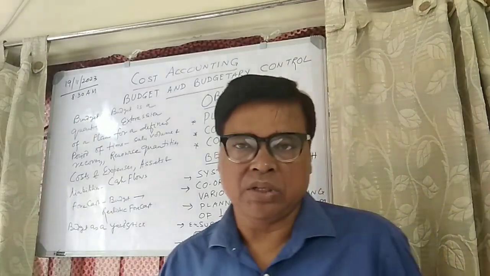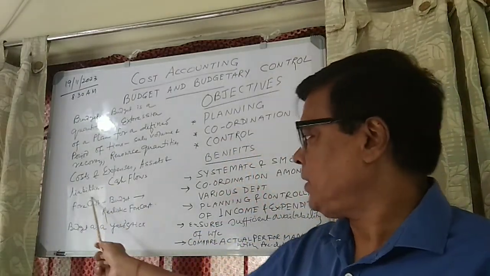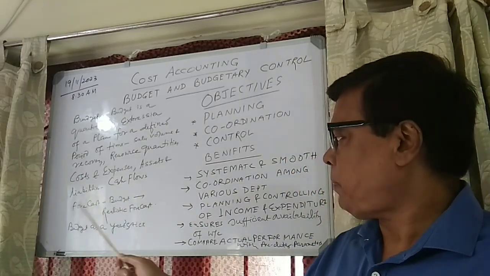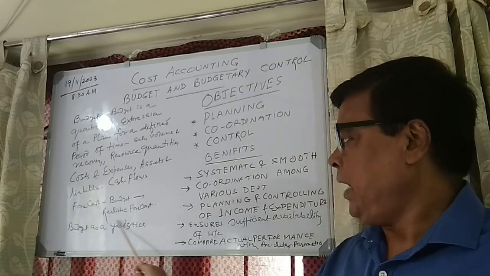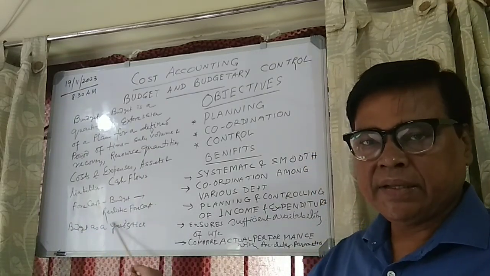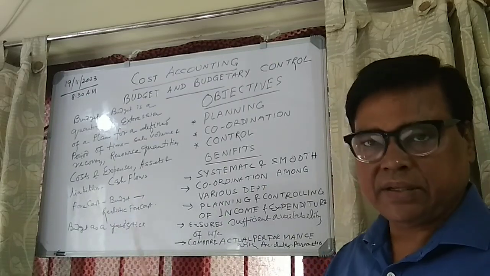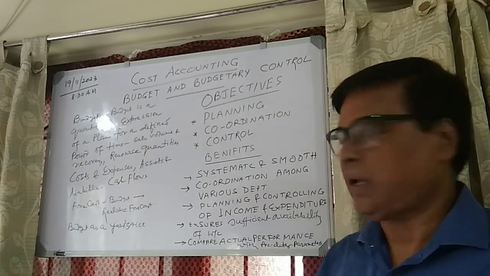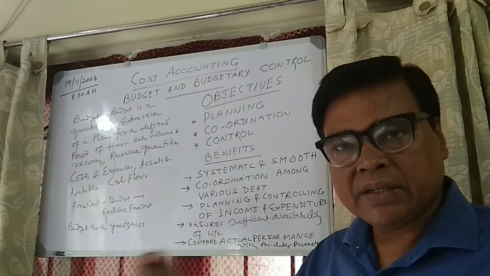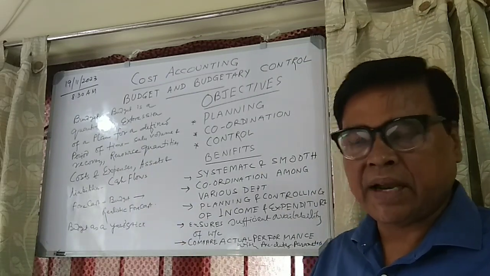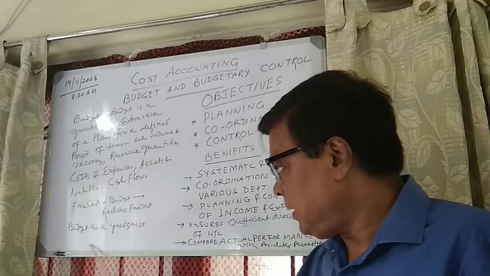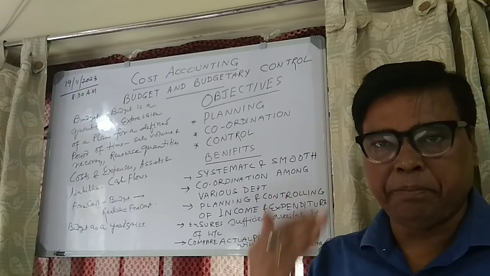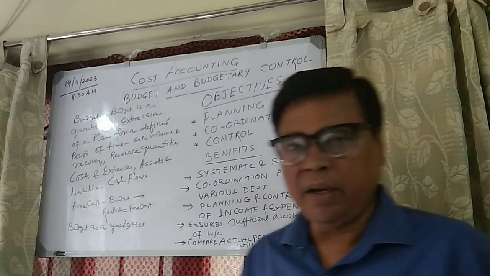Now automatically the question comes: along with budget, one term is very interchangeably used, that is forecast. Forecast also is a part of budget, but it will be a realistic forecast because it has quantitative terms and is very realistic. Forecast does not mean just thinking something like that. No, not like that. Some realistic value has to be there. There should be some planning on a scientific basis. Similarly, the budget is a yardstick. Yardstick means this is a standard, a base on which you can go further.